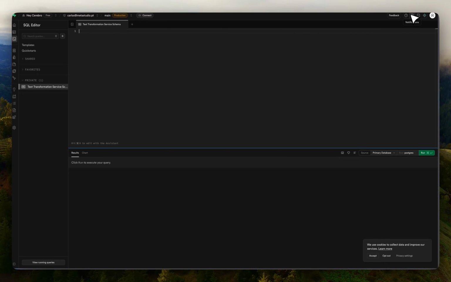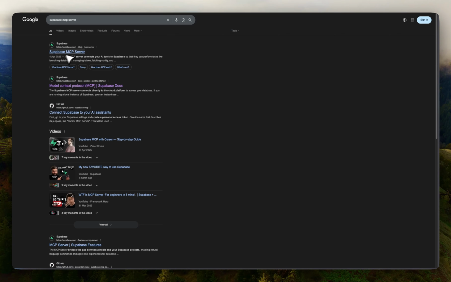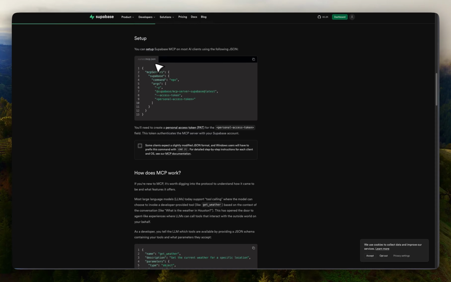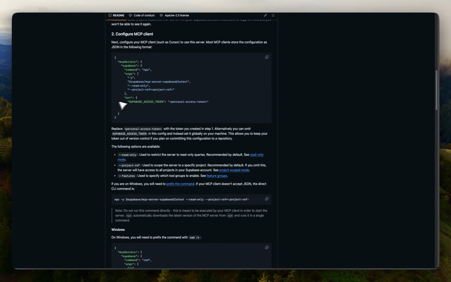So what we need to do in this case is just basically go in and search for the Supabase MCP server, and we are going to find this or the other one. This is just like the explanation. And then going to click in here, and what we need to get is basically this.